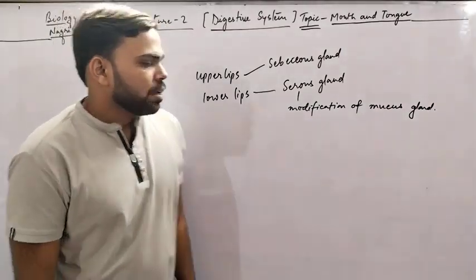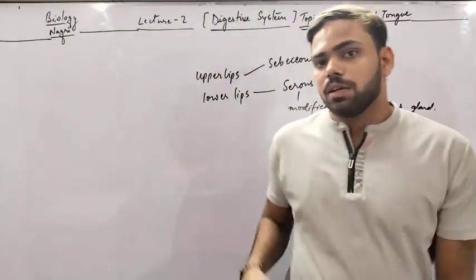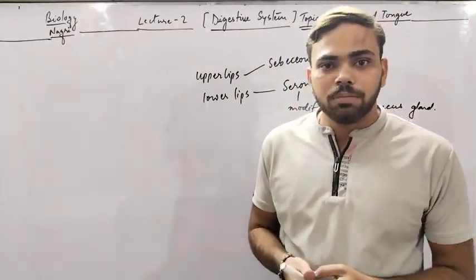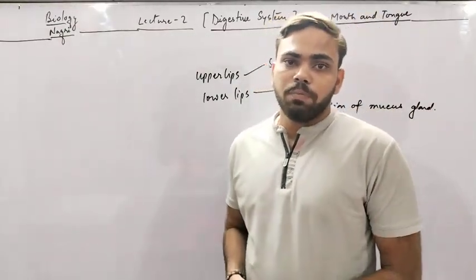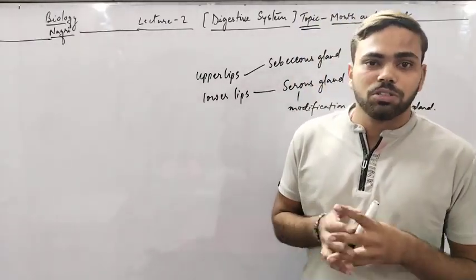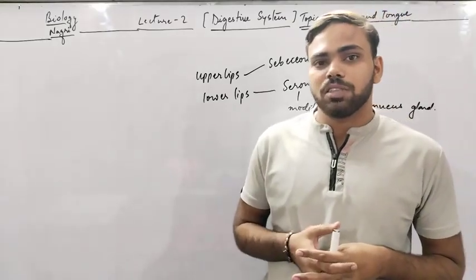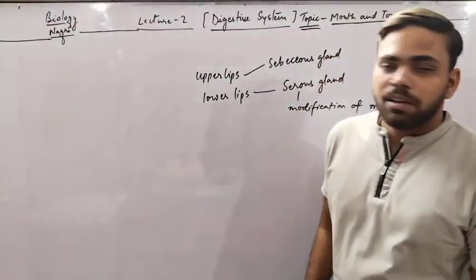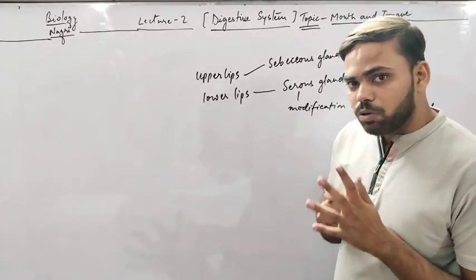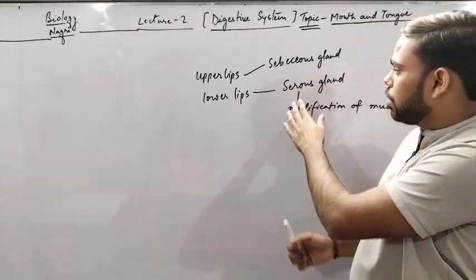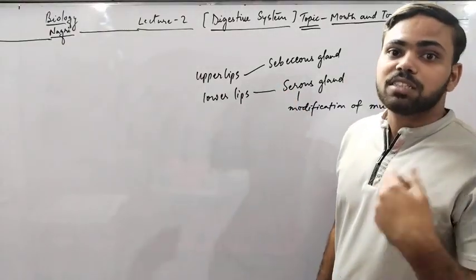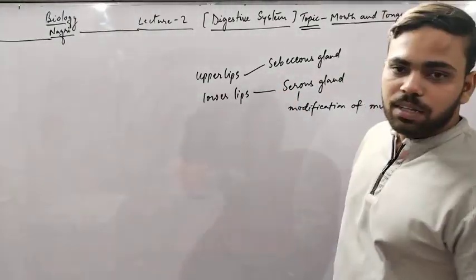Okay. After that we study about the gums which are inside the mouth. There are gums in which the body part or the middle part of teeth are embedded. The teeth are embedded in a jaw socket. So the teeth are called thecodont. And when we talk about lips, there are two lips, upper and lower. The outer lip contains the sebaceous gland, the lower lip contains the serous gland, which is the modification of mucus gland, which secretes mucus.